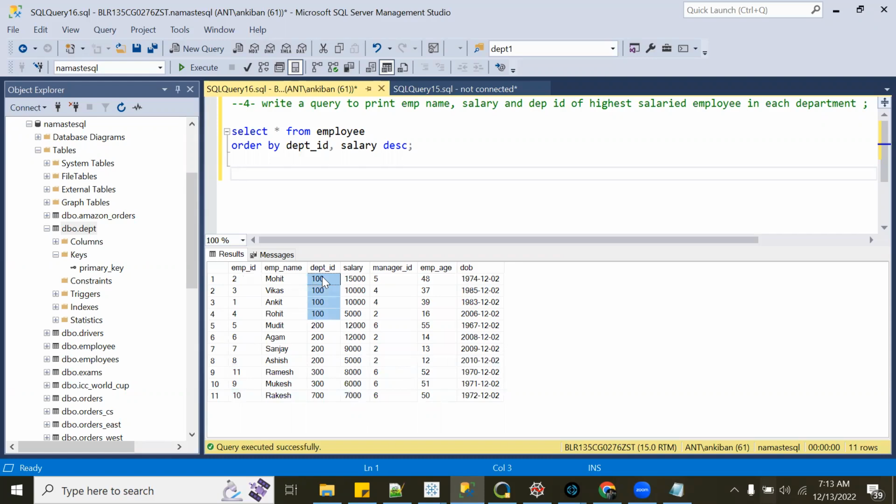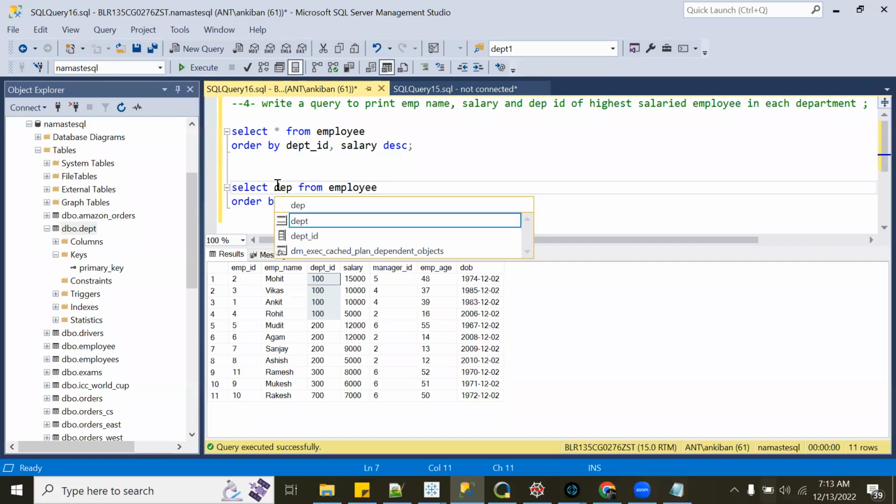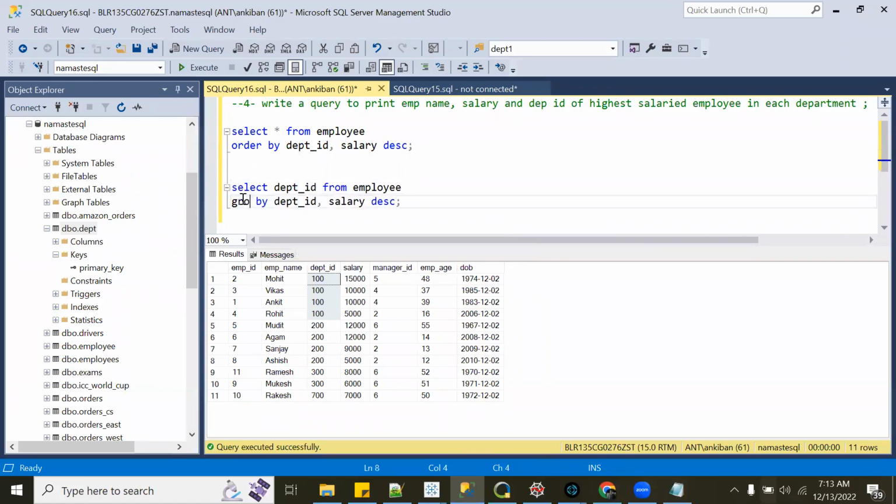So if I do group by, group by is also like that. I'm doing a group by on department ID. But the limitation of group by is, if I do group by on department ID, I can just take an aggregation function with that, right? I can just say select department ID from employee group by department ID, right?